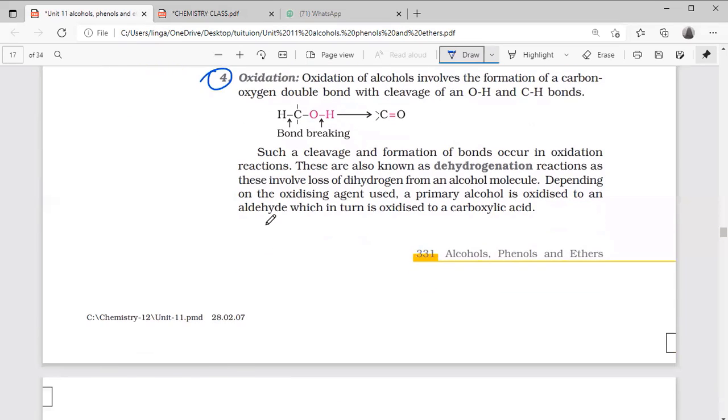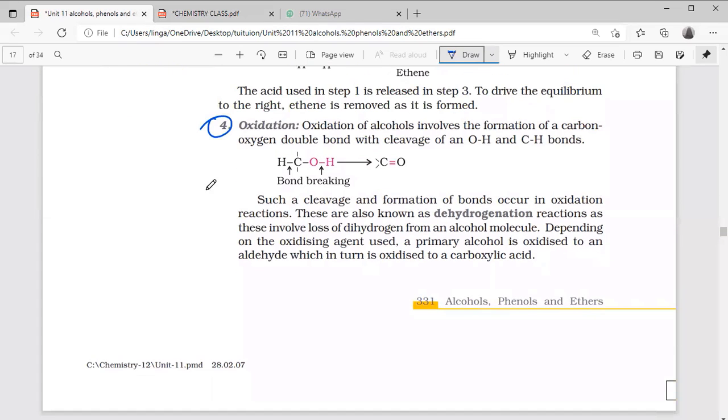Next topic is oxidation. What does oxidation mean in general? Either oxygen is adding or hydrogen is releasing; both are oxidation.